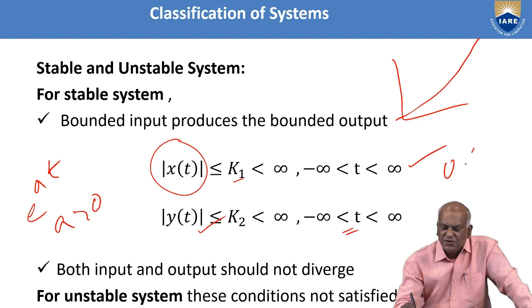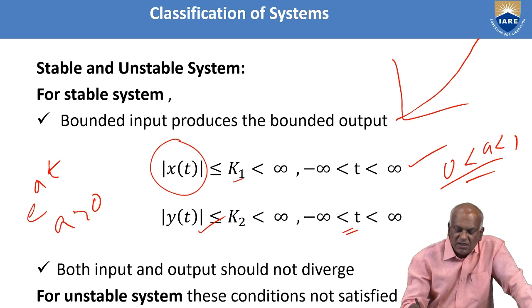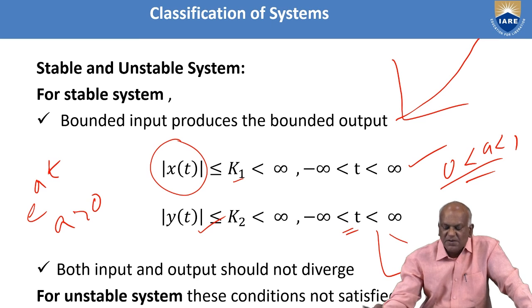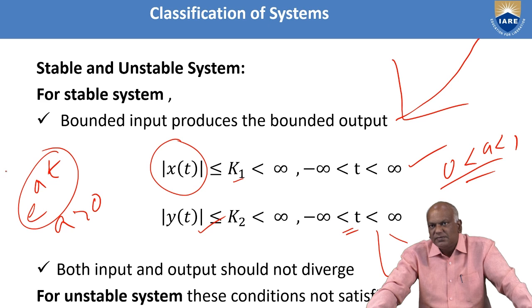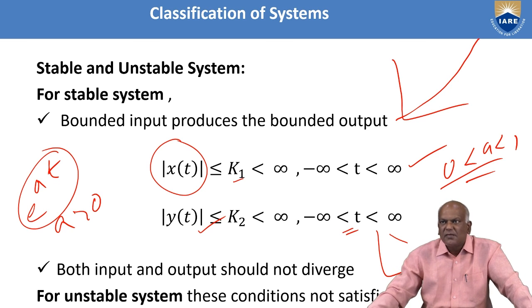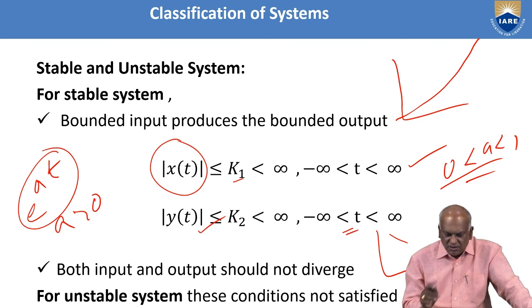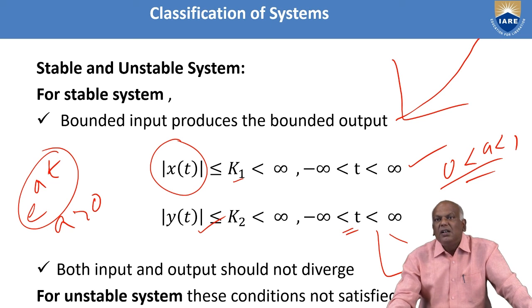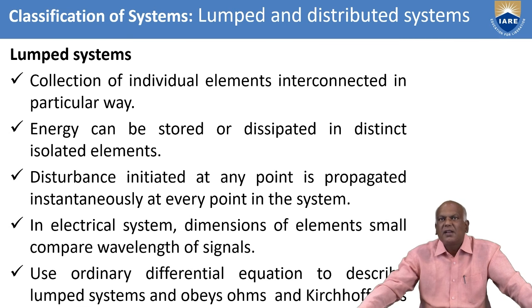Suppose a lies between 0 and 1. Under such a condition, it becomes an exponentially decaying function. That means this input signal is bounded, and the corresponding output is also bounded. This is a bounded input, bounded output system. If these conditions are not satisfied, it is called an unstable system.